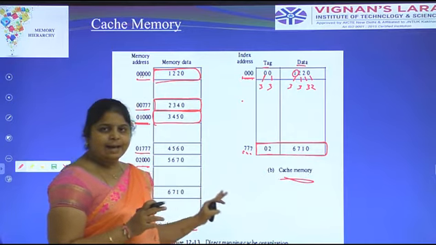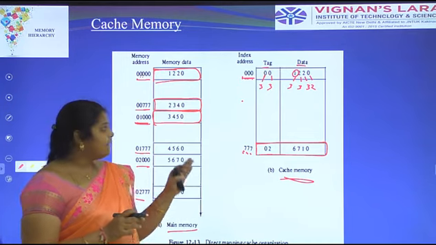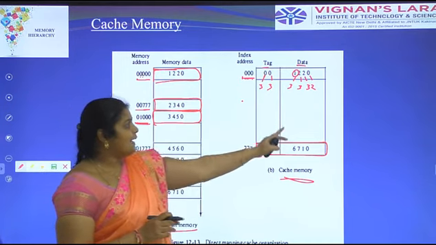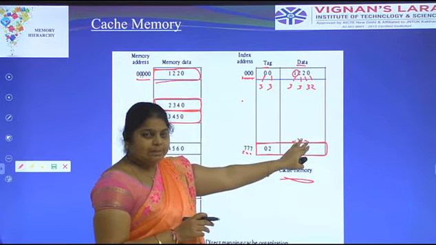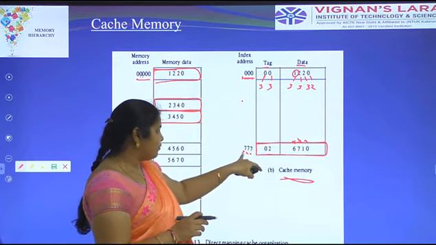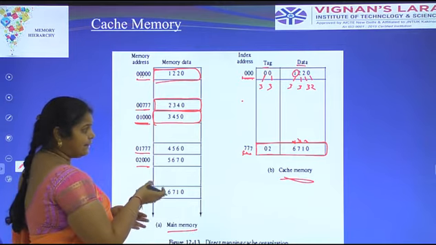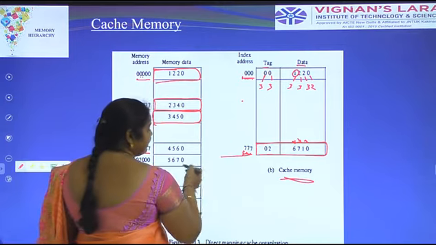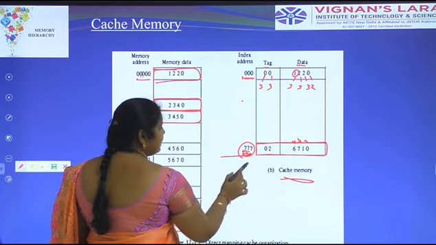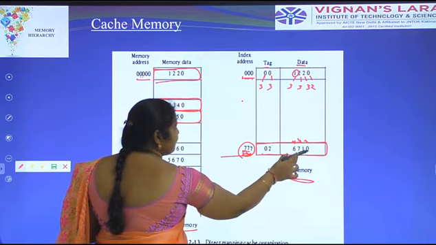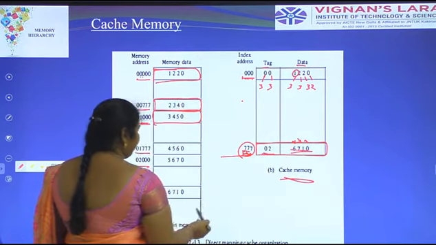It is provided only in direct mapping. It consists of two fields, the tag field and the index field. It consists of the tag and data. The tag has 6 bits, data has 12 bits. We verify the address 777, which is a memory index address. We have to identify what content is available at 777, that is 02 6710. This is the tag field number and this is the data field number.